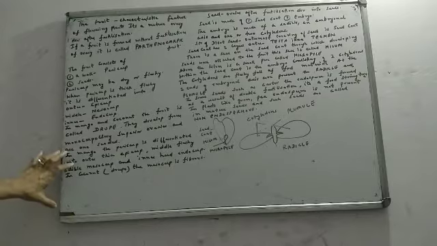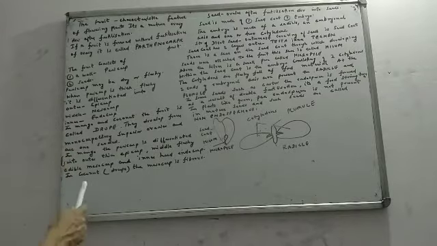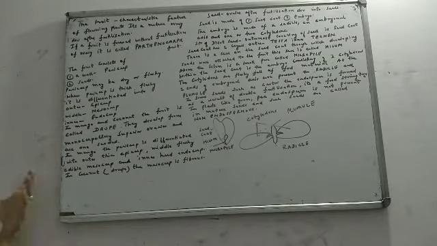I think this is the easiest way to remember. Because it is fleshy, the pericarp is differentiated into three layers: the outer thin one is epicarp, the middle fleshy, edible part is the mesocarp, and the inner hard one is the endocarp.